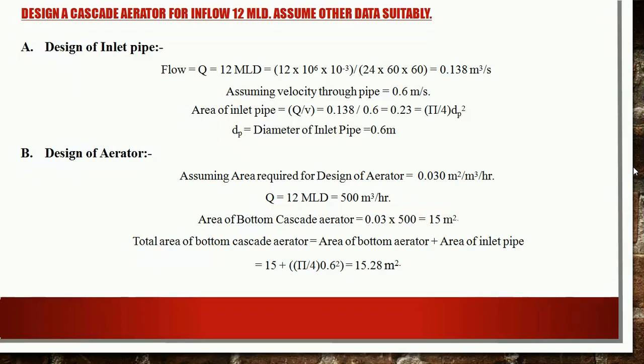But this is not the complete total area. The total area can be calculated using the formula area of the bottom cascade aerator plus the area of the inlet pipe, which we just calculated in step A. So 15 plus pi by 4 into 0.6 square, which is the area of the inlet pipe, it gives us the value of 15.28 meter square. So 15.28 meter square is the total area of the bottom cascade aerator, which is in the round shape.